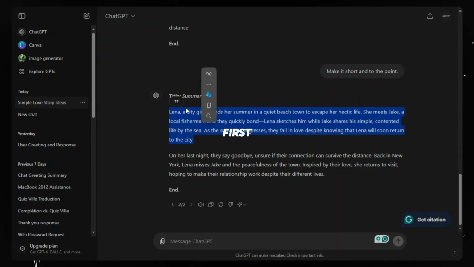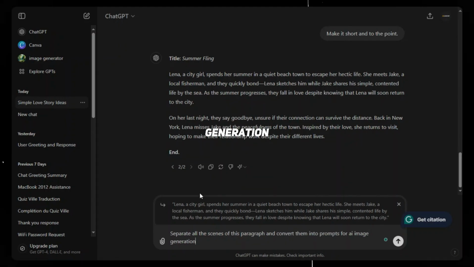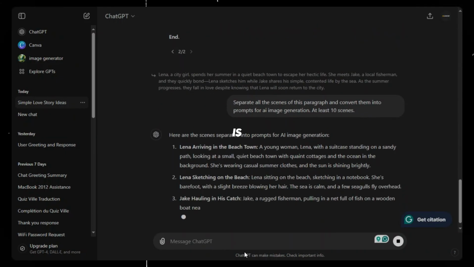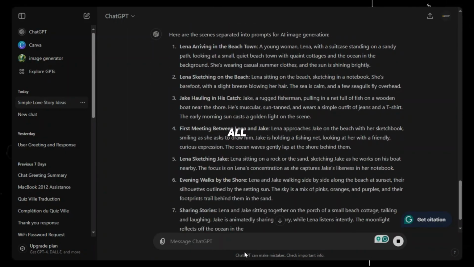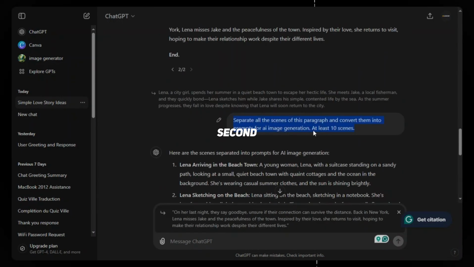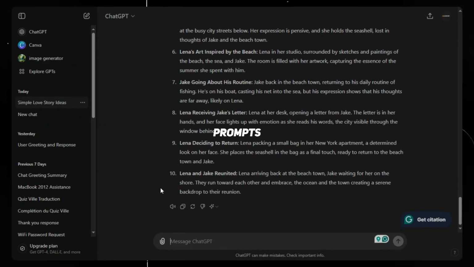Select its first paragraph, and click on this quotation mark. Ask ChatGPT to separate all the scenes of the paragraph, and also convert the scenes into prompts for image generation. Scenes should be at least 10 to 15. Now ChatGPT has separated the scenes and has given all the prompts. Do the same, select the second paragraph and paste it in. GPT will give you the prompts for that too.